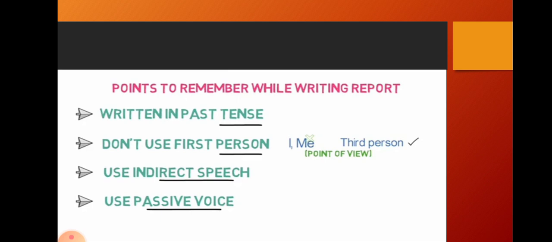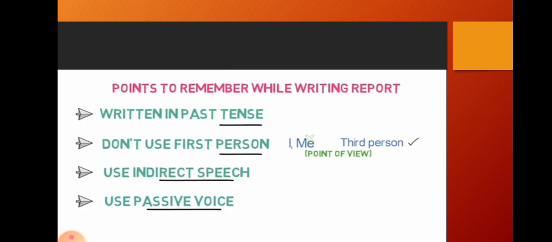We have to remember certain things while writing a report. What should we remember? It should be written in past tense. Okay, while writing the report, it should be in the past tense. Don't use first person, I, me and all. We have to use third person, that is he, she, it. Use indirect speech and use passive voice. It is done by myself, like that.